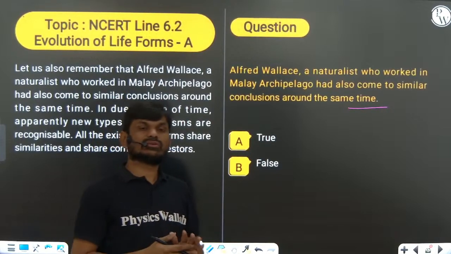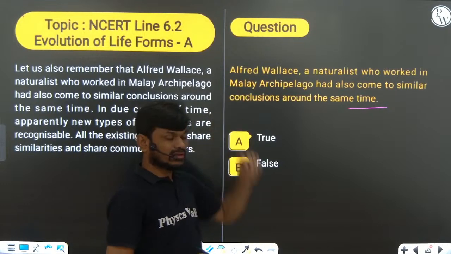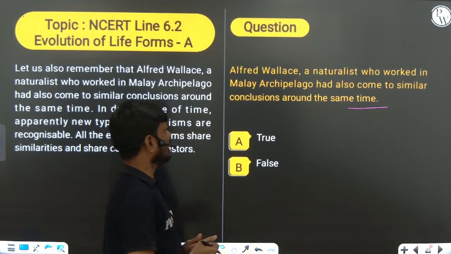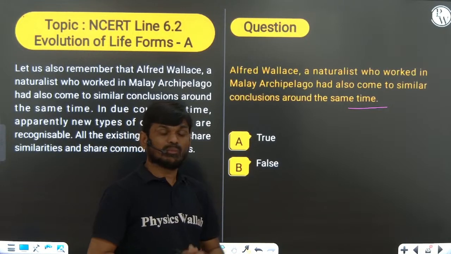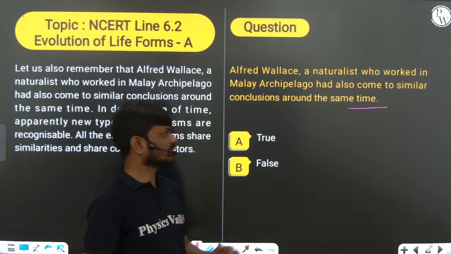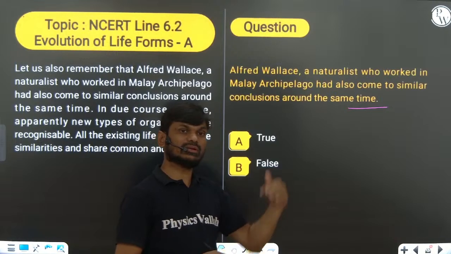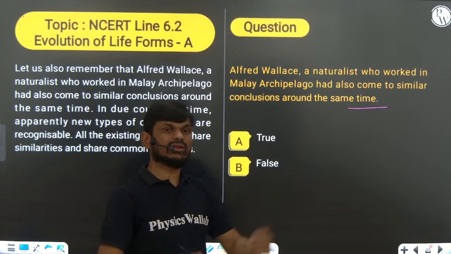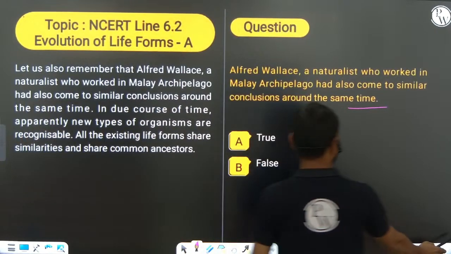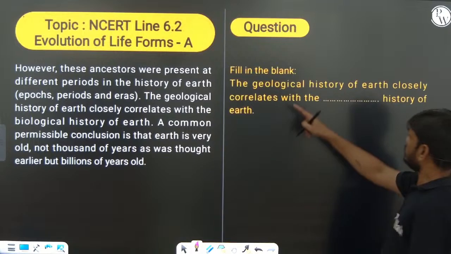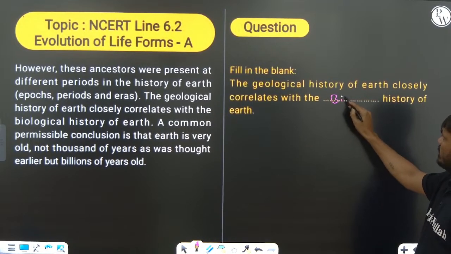Charles Darwin, also a naturalist, was working in the Galapagos Islands, and Alfred Wallace was working in the Malay Archipelago. Both made the same kind of observations during the same period but in different islands. Remember that.